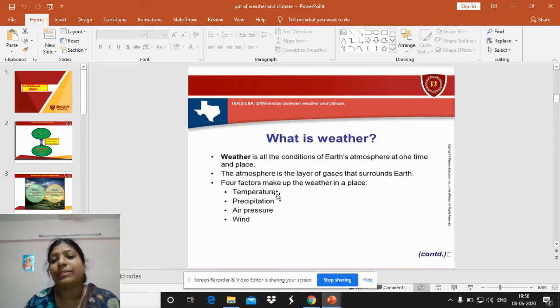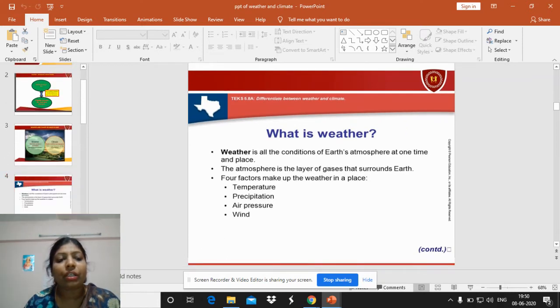Suppose suddenly it becomes very hot in the afternoon, while in the morning it is cool. Again at night the temperature cools down. And sometimes the humidity is very high during the rainy season, the monsoon season, when the precipitation is too high. When we sweat a lot during summer or in a humid atmosphere, then we can say the weather is bad. In the same way, air pressure and the direction of the winds can suddenly make the place very cool. All these are the conditions of weather which get changed.